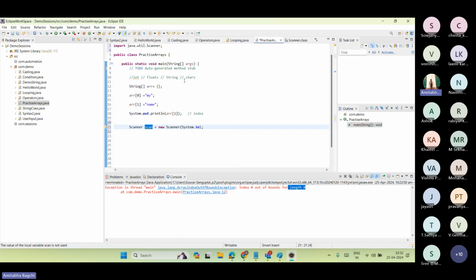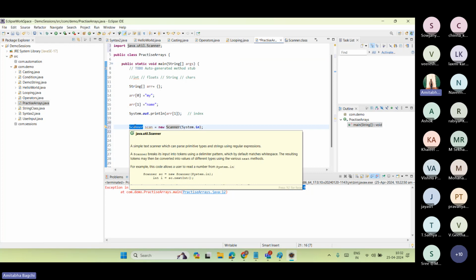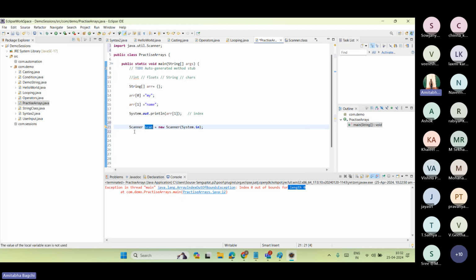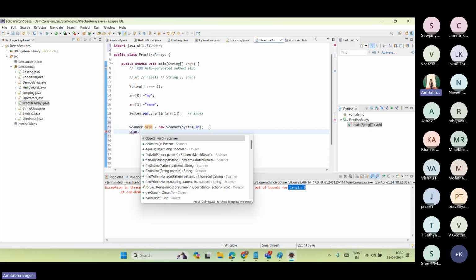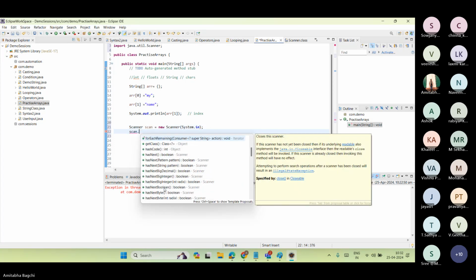What happened here? This is my class, practice array. I gave an invitation to the Scanner class: boss, I need your help with my coding. So I am creating a representative for the Scanner class, which is scan, and which will help me throughout this total process, with all the methods. These methods are already coming from the class Scanner. You can see where they're coming from. These are all Scanner class.